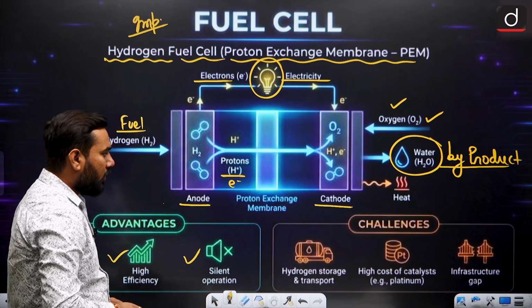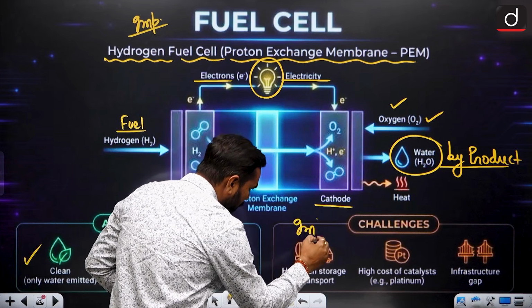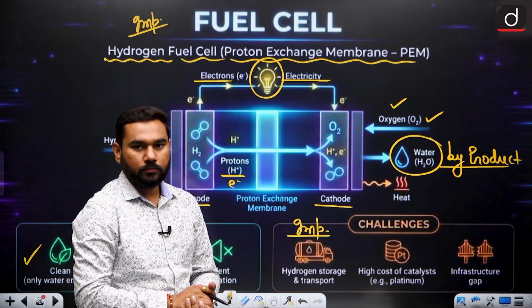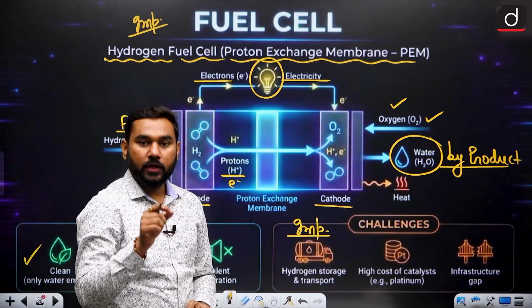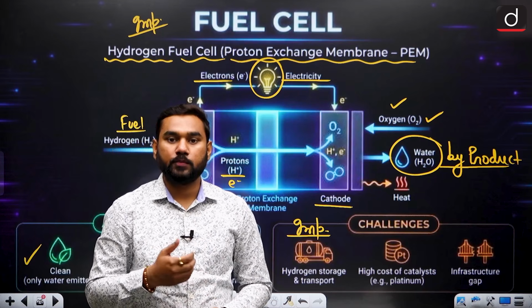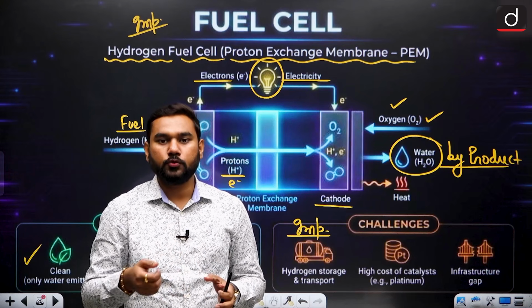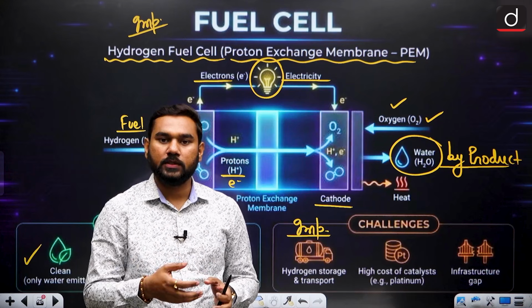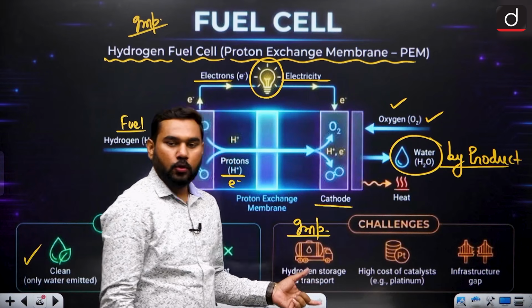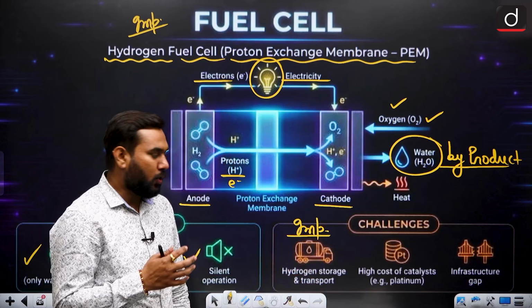But challenges, the most important challenge is cryopreservation. You know that hydrogen storage and transportation, because hydrogen is a very flammable gas, highly flammable, or better we can say it is a type of explosive. So we have to make a special type of container and a very reduced temperature has to be maintained. So this is basically stored in cryopreservation. This can be the biggest problem with it, because this kind of container is heavily costly, and we also have a transportation problem.